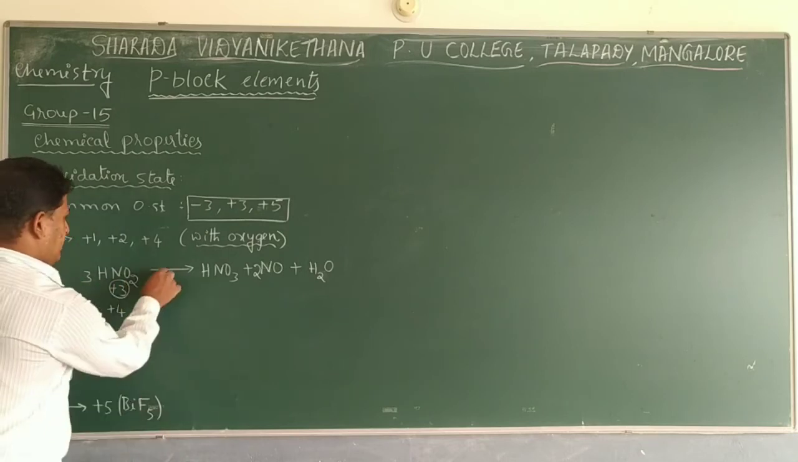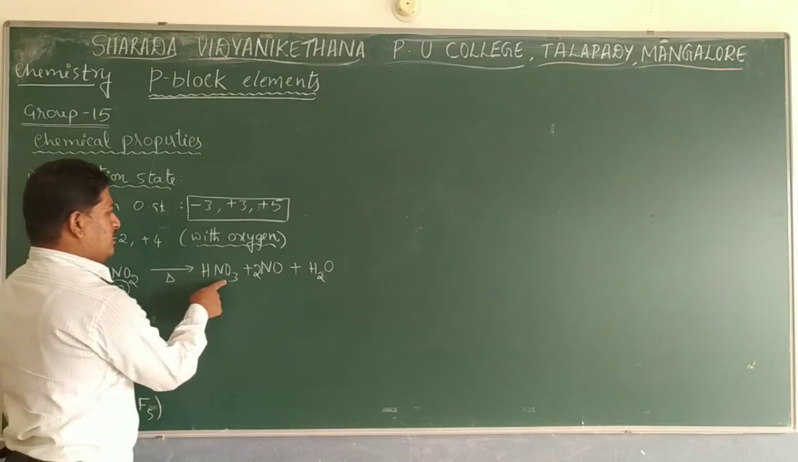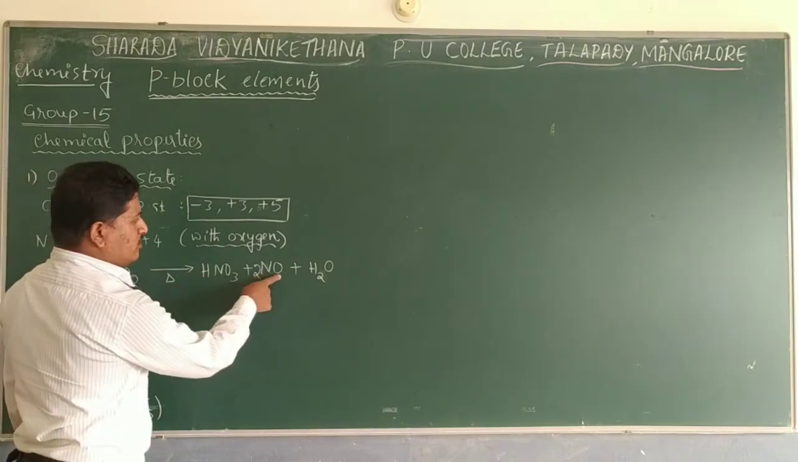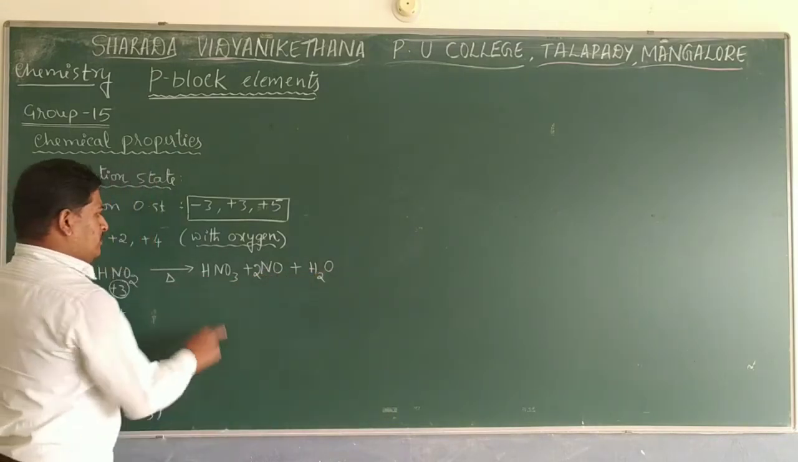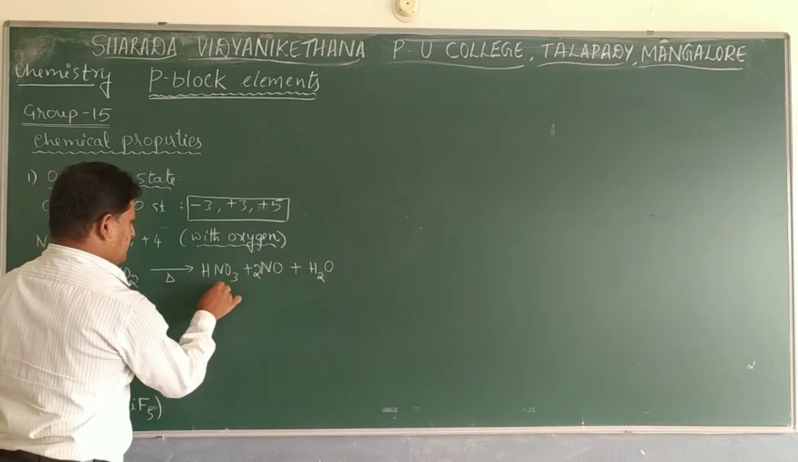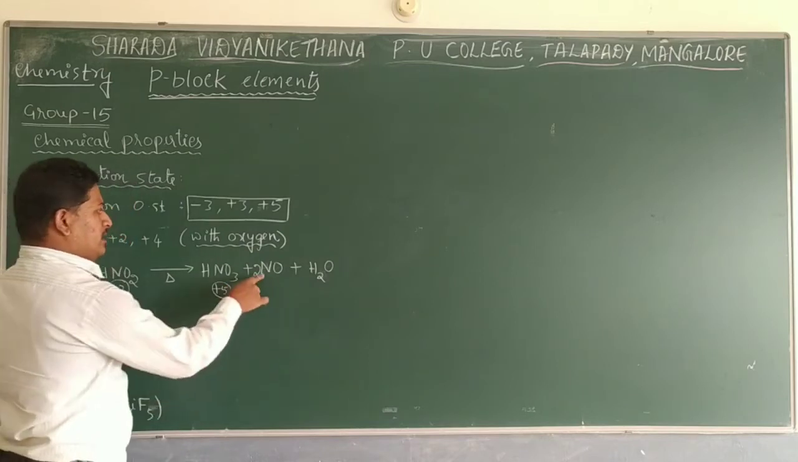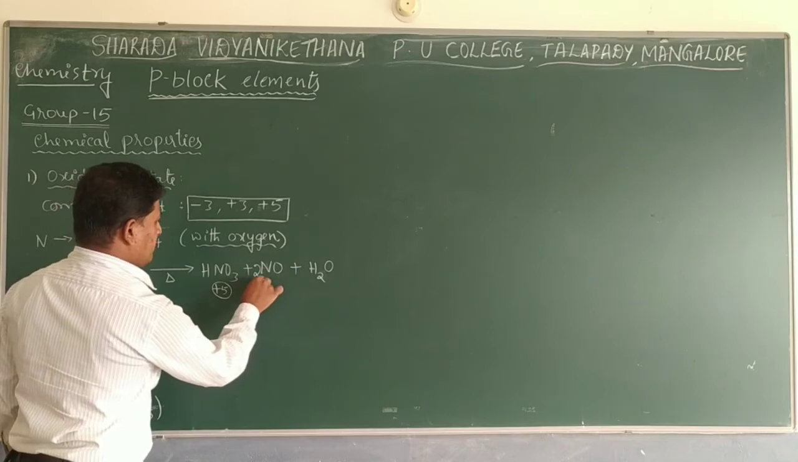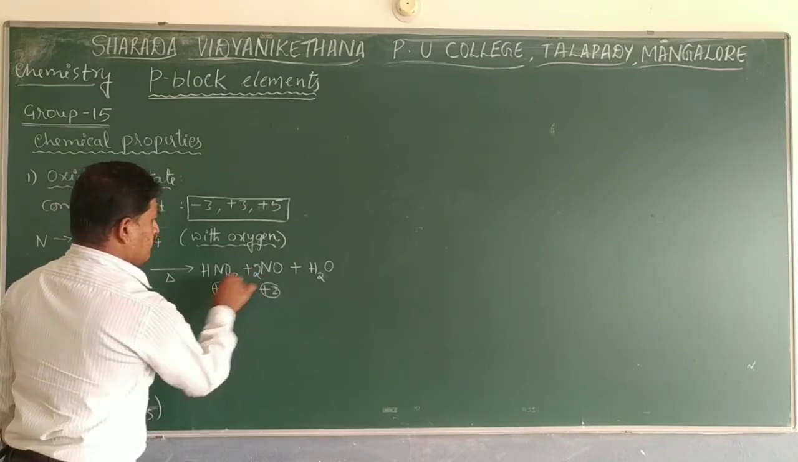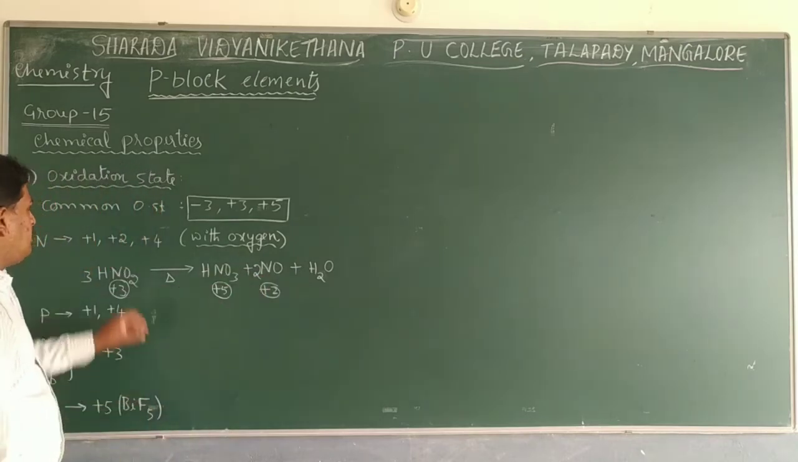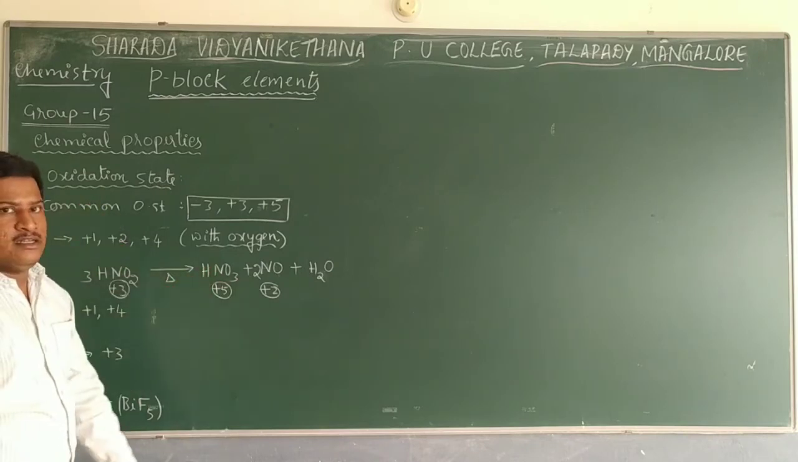And after heating, it will get converted to HNO3, nitric acid, NO, nitrogen monoxide, and water. So in nitric acid, the oxidation state is going to be +5, and in NO, the oxidation state is going to be +2. So the +2 oxidation state is also observed in this particular reaction.